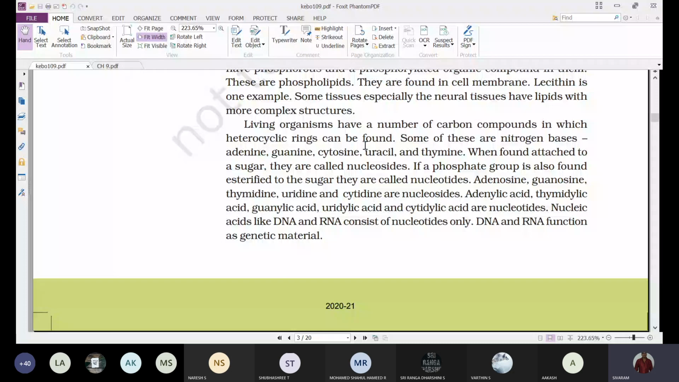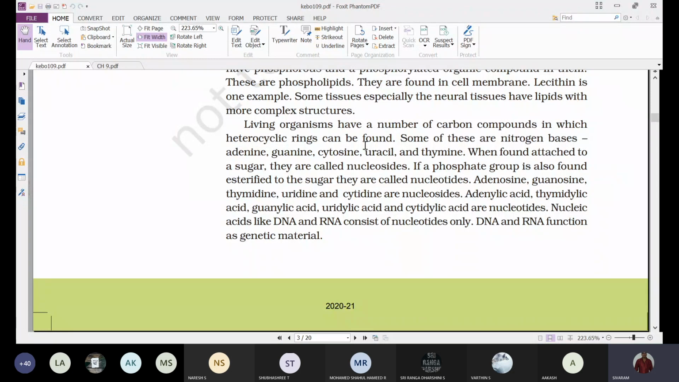What are the different types of nitrogen bases? Adenine, guanine, cytosine, uracil, and thymine. When found attached to a sugar, they are called nucleosides. So when the nitrogen base binds with the sugar molecule, that is ribose or pentose sugar, we call it a nucleoside. And next, if a phosphate is also found esterified to the sugar, they are called nucleotides. So when a nucleoside binds with the phosphate with the phosphoester bond, the resultant is a nucleotide.